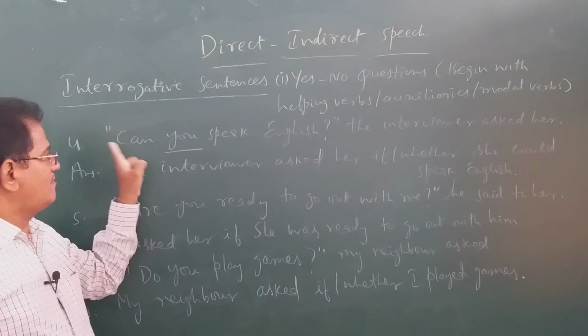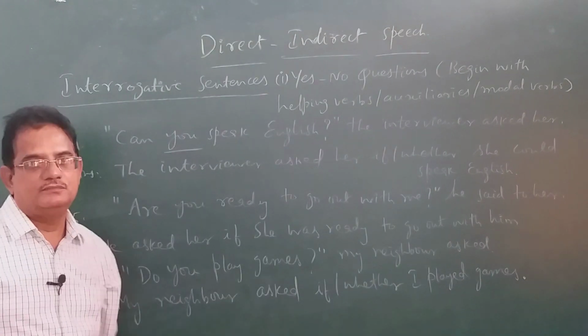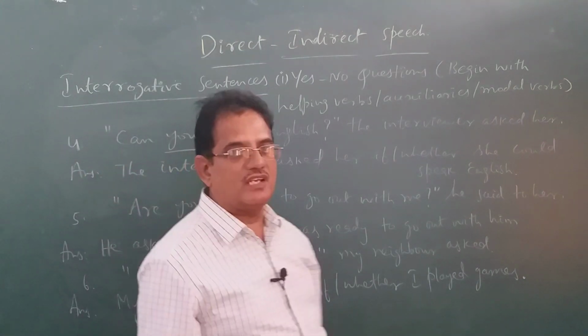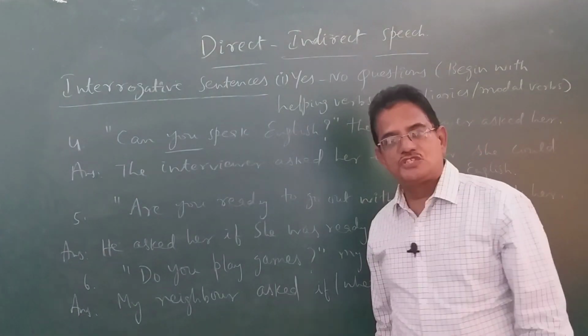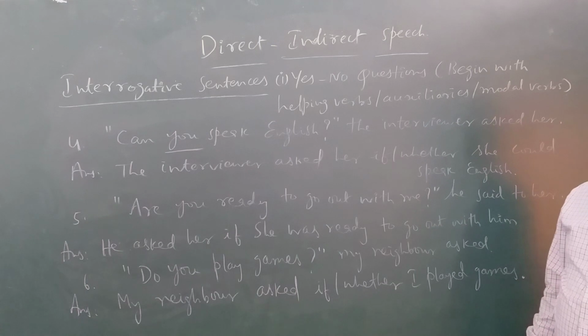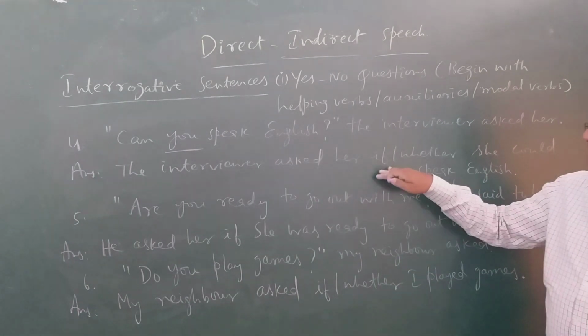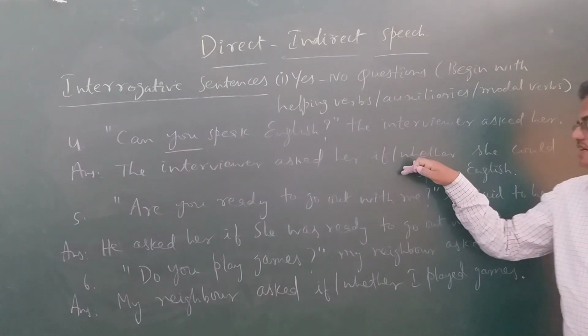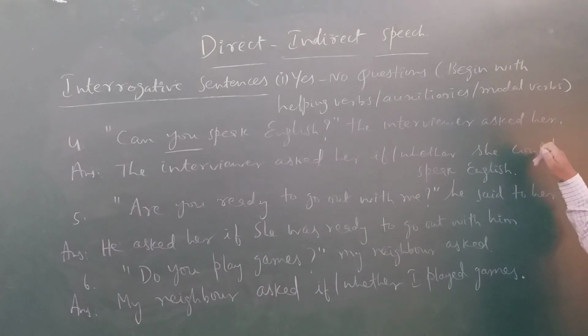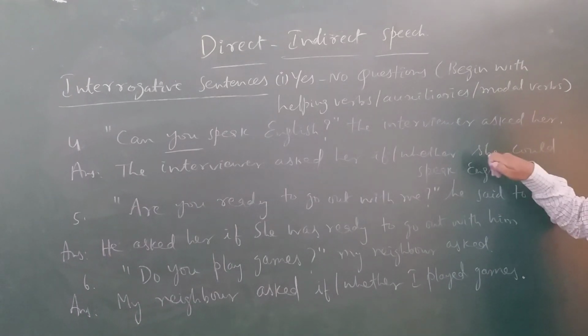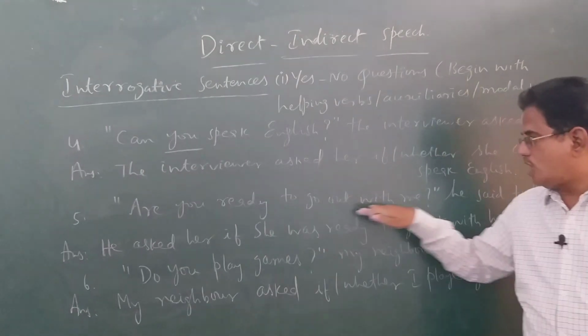Then we should write the past form of "can," which is "could." Whether she could speak English. The interviewer asked her if or whether, any one thing you can write there: she could speak English, not "could she speak." Whether, first the subject, then the verb. She could speak English. "Are you ready to go out with me?"